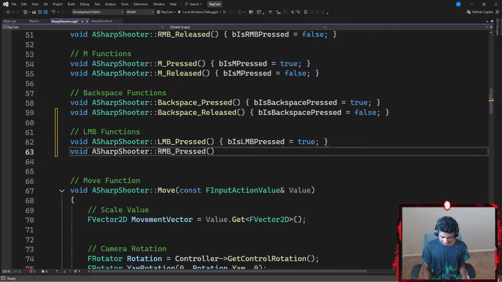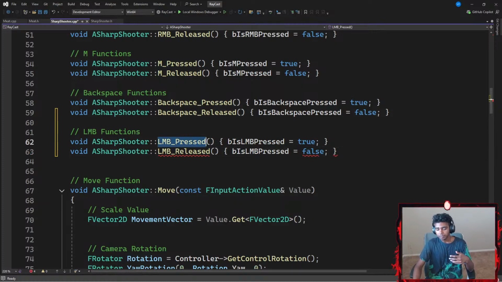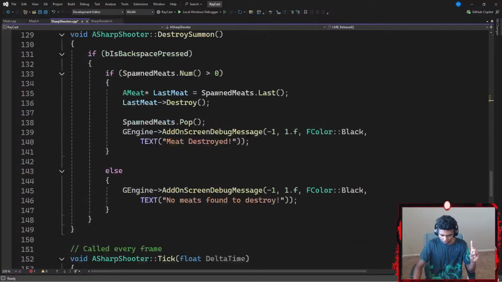On the other hand, if my LMB underscore released function has been executed, then I want to set my boolean variable of is LMB pressed to be equal to false, ending with a semicolon. You guys get the basic gist of it. When my pressed function has been executed, my LMB pressed boolean variable is going to be true. If my LMB release function has been executed, my LMB underscore pressed is going to be set to false. Once I'm done with that, let's actually work on our shoot function.